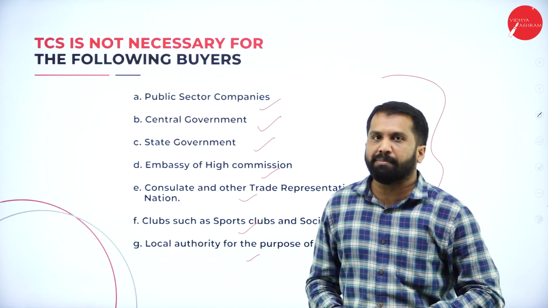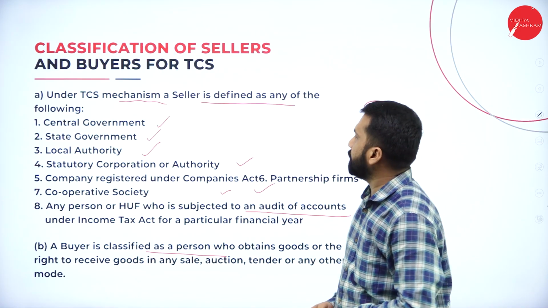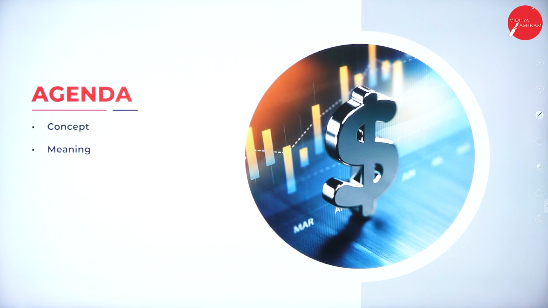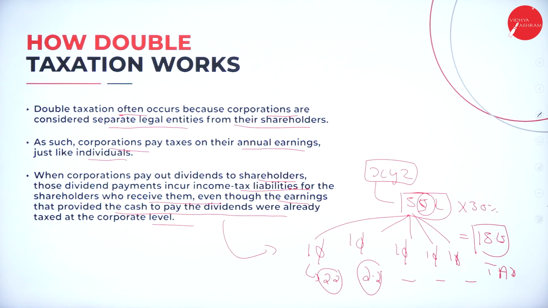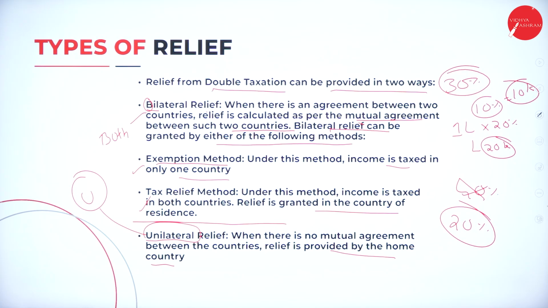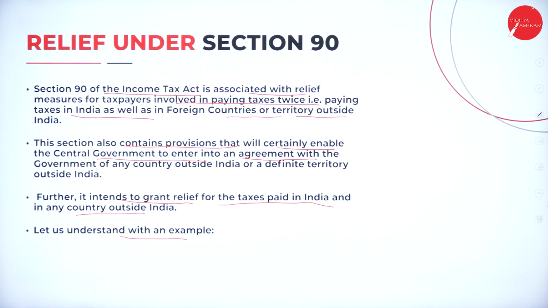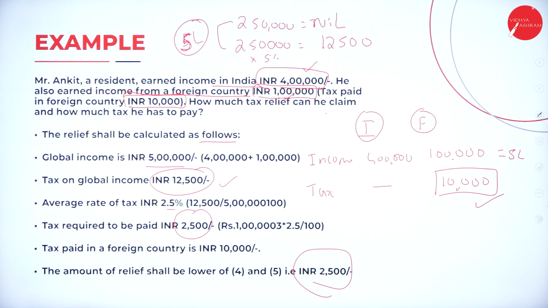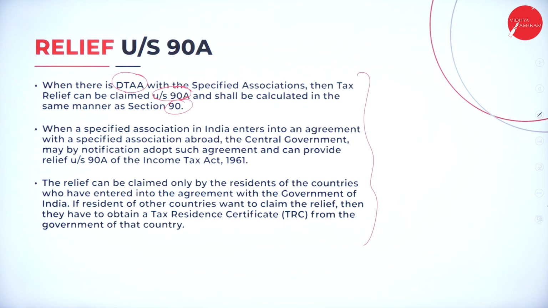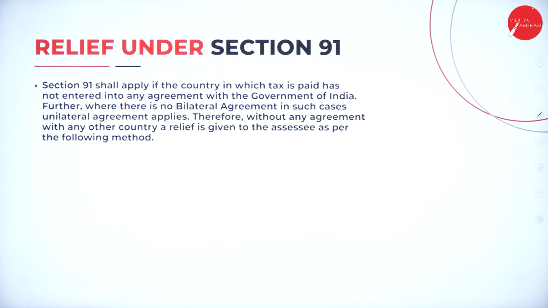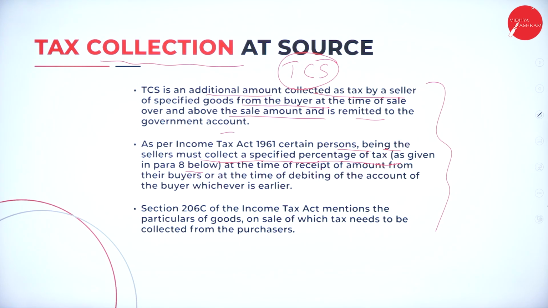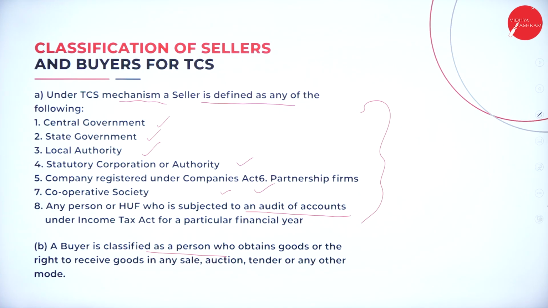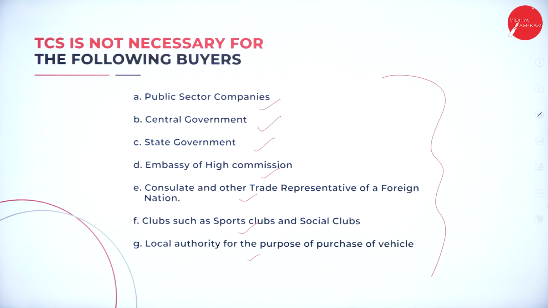Now I'll go back to all the previous slides. Please take a screenshot. Your agenda: double taxation, how double taxation works, types of relief, relief under section 90, examples, relief under section 90A, relief under section 91, steps to compute relief, tax collection at source, classification of sellers and buyers for TCS.